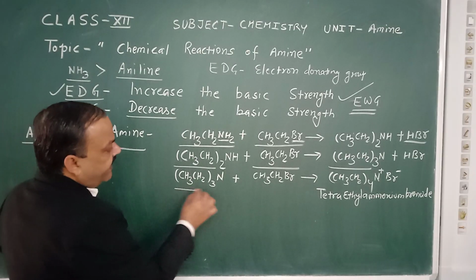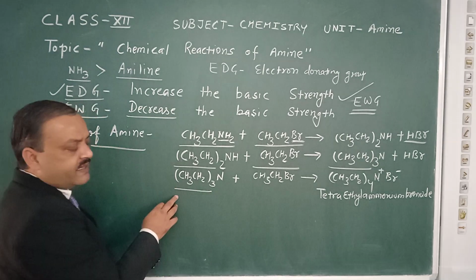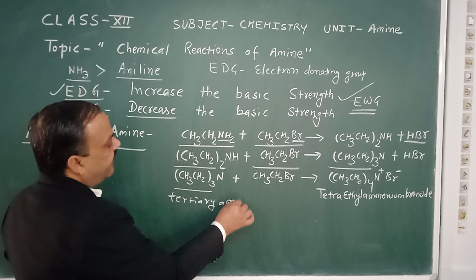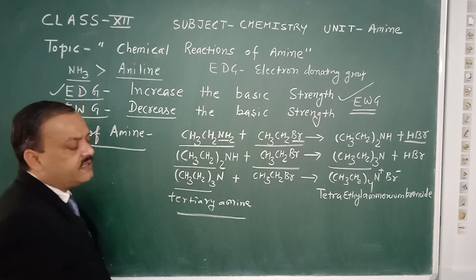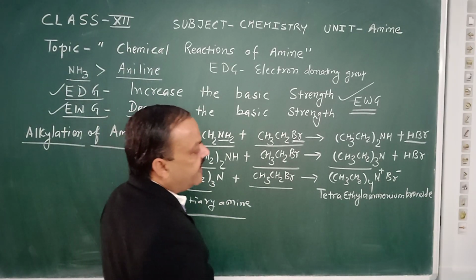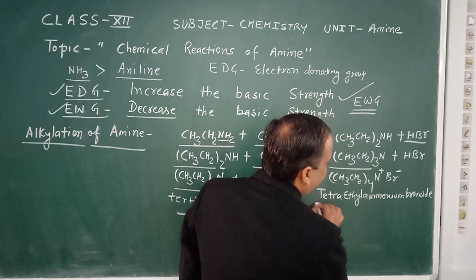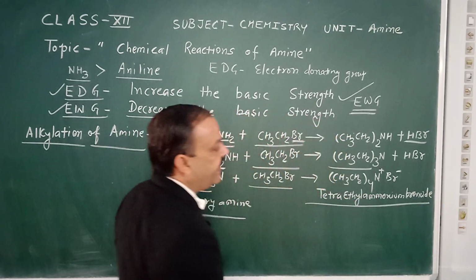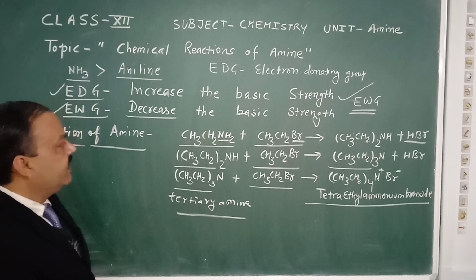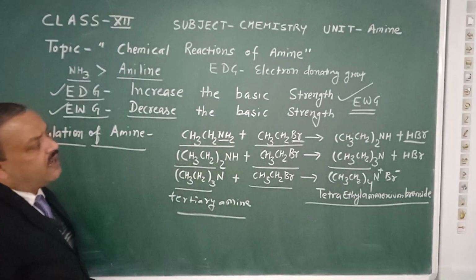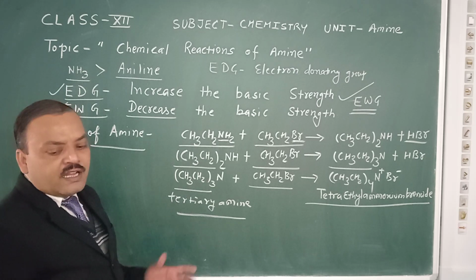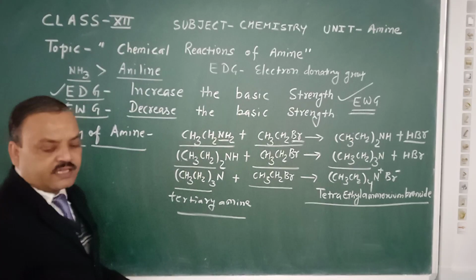Now in the third point, we have a tertiary amine. When we react this tertiary amine with ethyl bromide, we get the product tetraethyl ammonium bromide. So this reaction shows how we increase the number of alkyl groups in the amines.